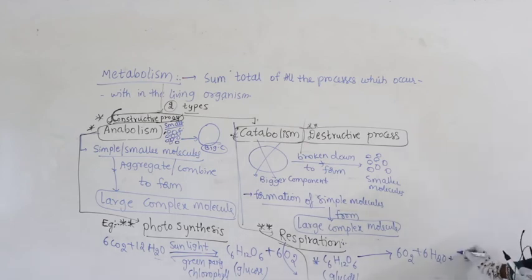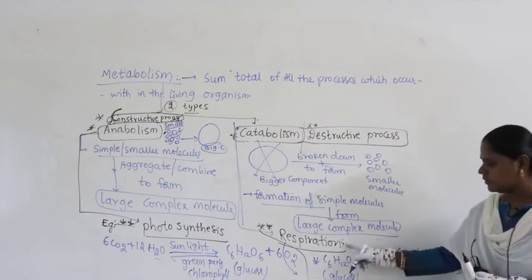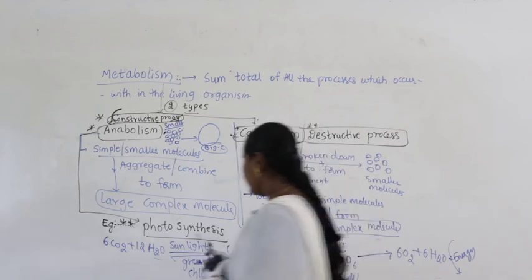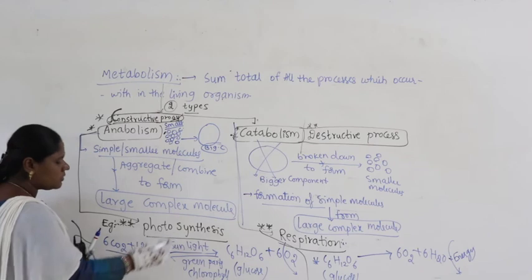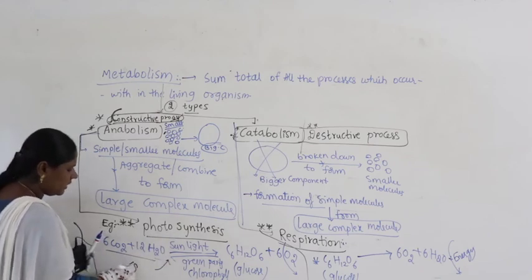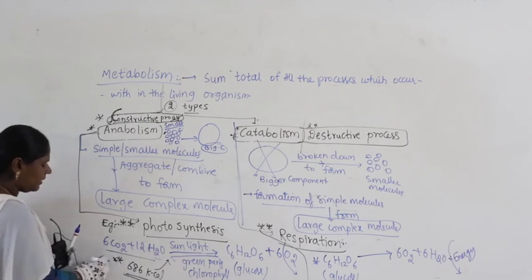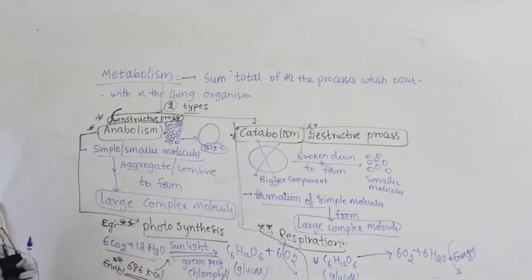If you observe one important difference in these cases, when we take food, it gets broken down to release the energy. Respiration is needed for the breakdown of food into energy. So, energy is released out. Coming to photosynthesis, in this case energy is needed for the combining of these two to produce a bigger molecule. Approximately 686 kilocalories of energy is used in the process of photosynthesis.